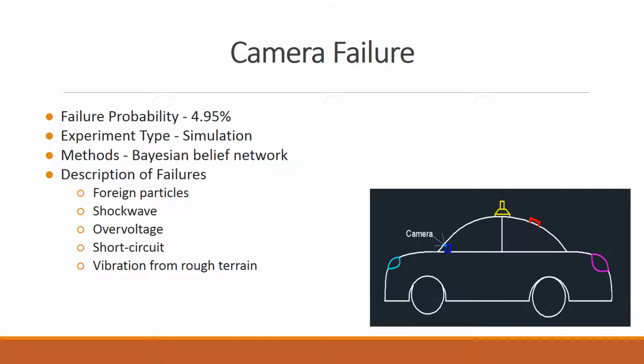Next is camera failure, where the probability of failure is 4.95%. This information, gathered from another source, was done with a simulation experiment. It was then analyzed with the Bayesian belief network. Some characteristics of failure include foreign particles, shock waves, overvoltage, short circuits, and vibration from rough terrain.